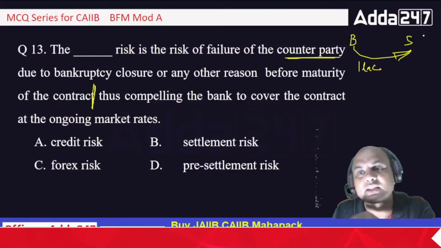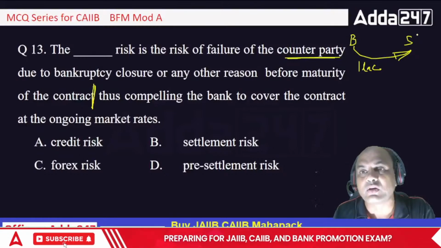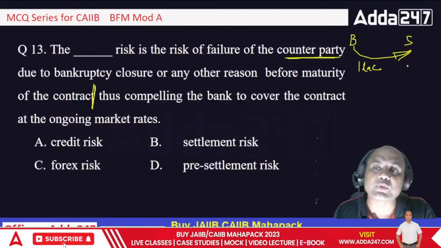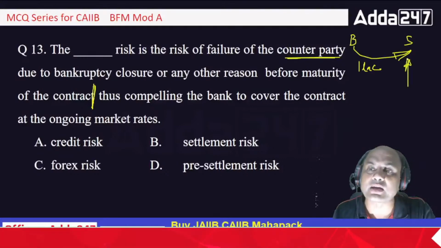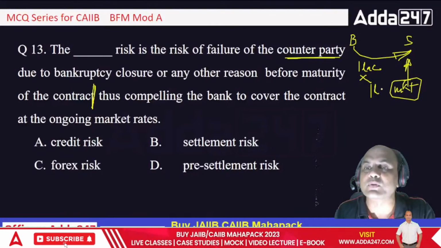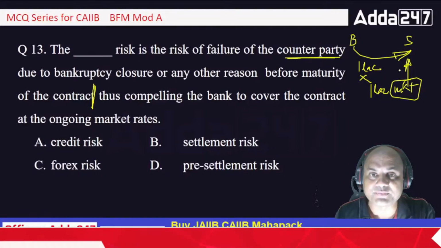So even though this guy has not paid me, I can't forego my deal, or I can't let my deal get cancelled. So what will I do? I'll have to buy $1 lakh from the market now. Because this has not come. So I'll have to buy $1 lakh from the market at the existing rate. So I may have to suffer the loss.